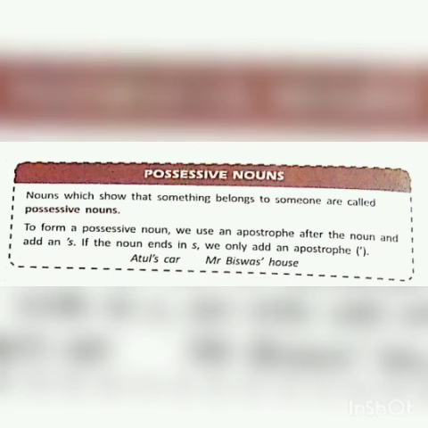So this is how we put apostrophe when we show possessive noun. If the word is ending with an s, then we put the apostrophe after s. If the word is not ending with an s, then we put the apostrophe first on top and then we write an s. So these are the different kinds of noun.